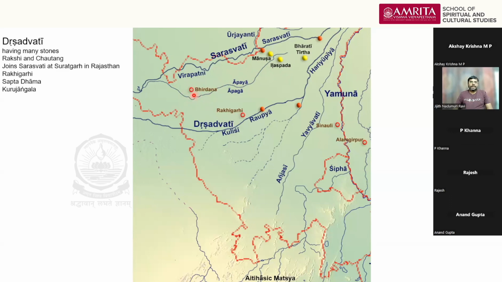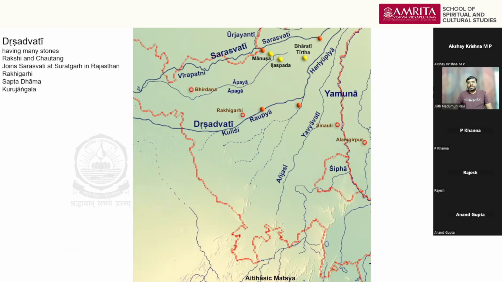I think I missed one point: there is another theory about Drishadvati floating around in internet circles, which considers it a river coming from Pushkar Lake. These are all fringe theories, and I have rejected that theory because these people don't know that there is another important Rigvedic river flowing towards the south, the Shifa river, known today as the Sahibi river.